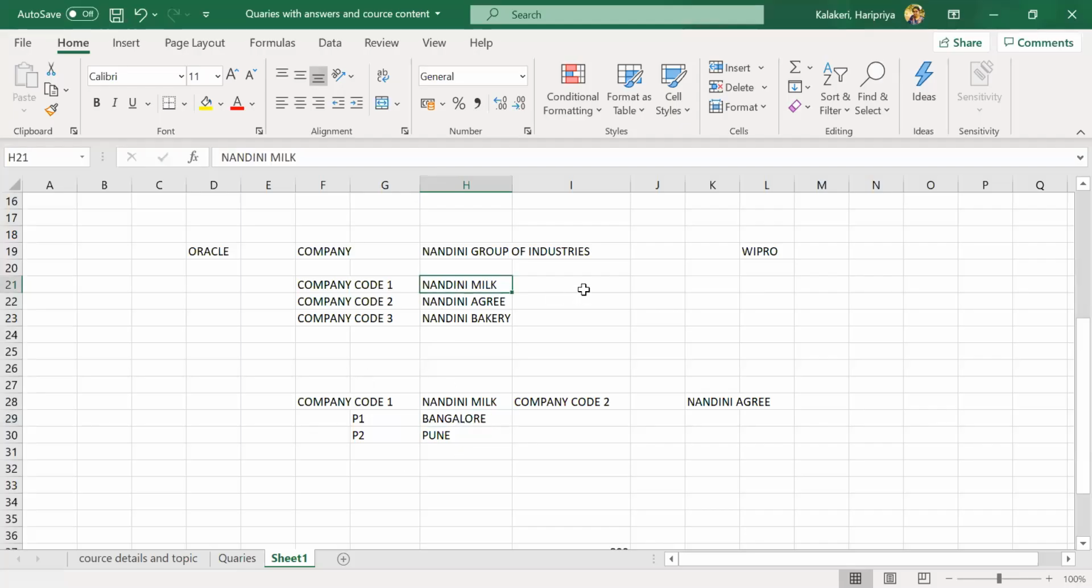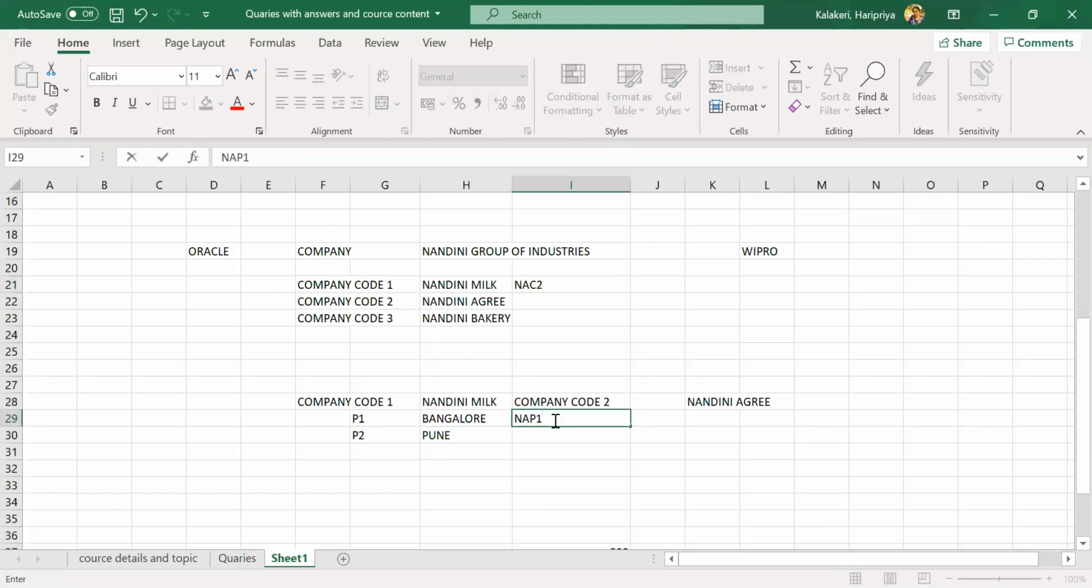This company code I have created, right? NAC2, I have named this one. Now I will create this Bangalore plant. I will give NAP1. Plant 1 is NAP1, plant 2 is NAP2. I will create two plants.